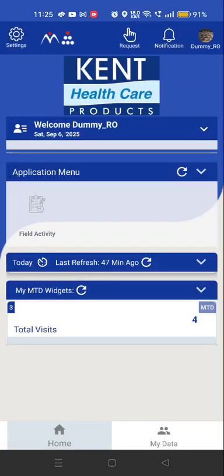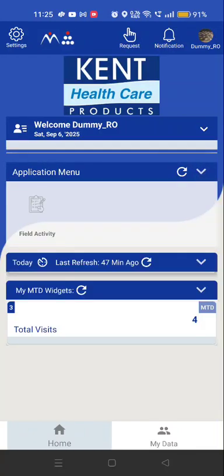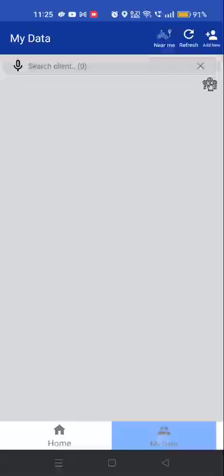Here we have two options. First of all is the option of application menu. As you can see, I am picking it up and picking it down. Application menu, here we have field activity, and the second option we have is my data. My data is at the bottom of the page on the top right hand side. So we will start with my data. I'm going to tap on my data.